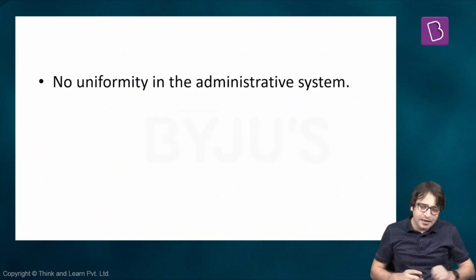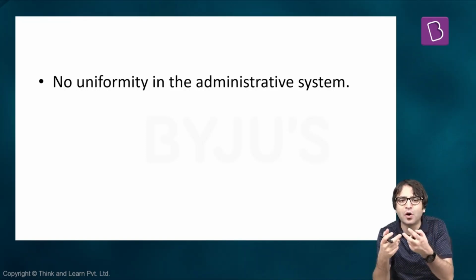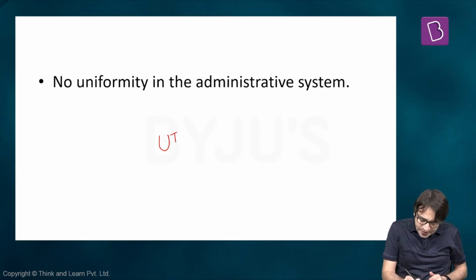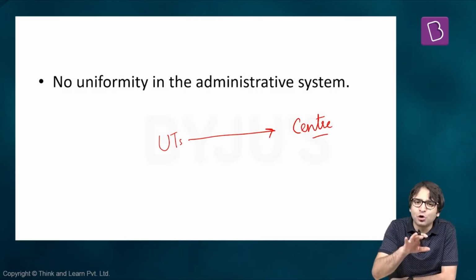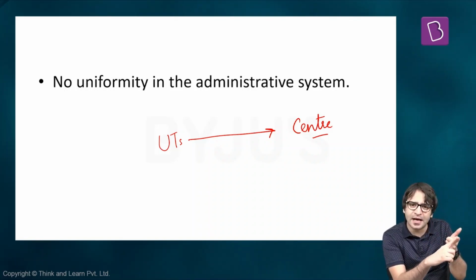This reminds me of another very important point. India has a federal constitution. And what do we mean by federalism? There are 2 important ingredients, or 2 important characteristics, of a federal constitution. One is dual government, the other is distribution of powers. But if you look at these union territories, they are directly controlled by the center, which means there is no dual government, which means there is no distribution of powers as well. If I take into account 5 union territories, Ladakh, Dadra Nagar Haveli and Daman and Diu, Lakshadweep, Andaman and Nicobar Islands, Chandigarh, they are directly controlled by the center.